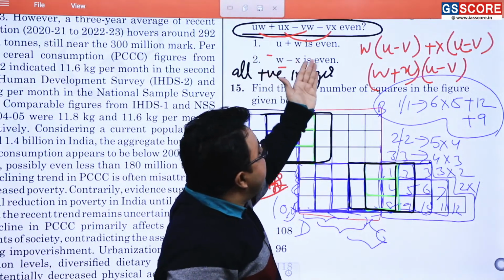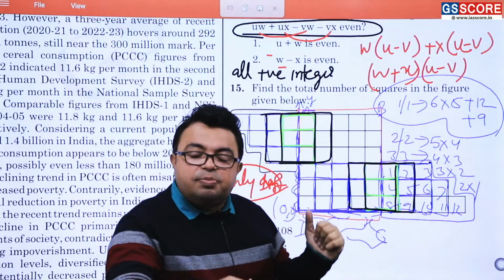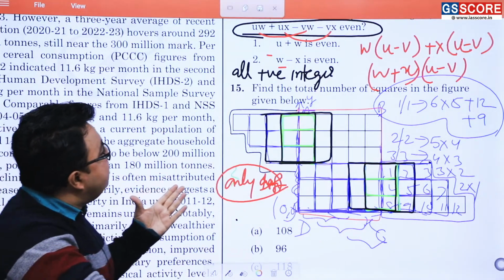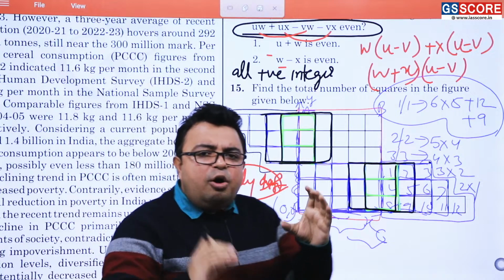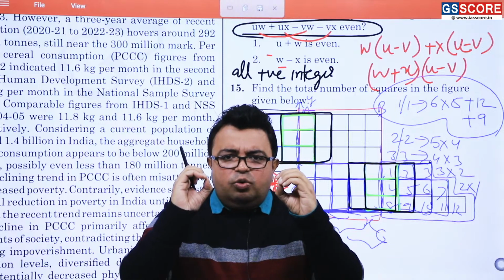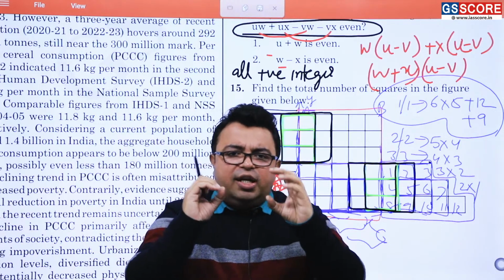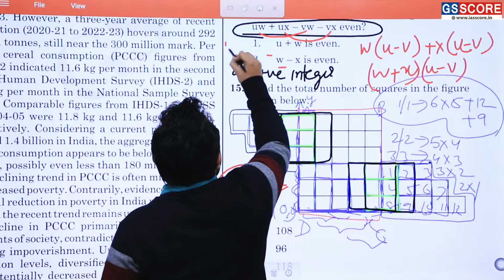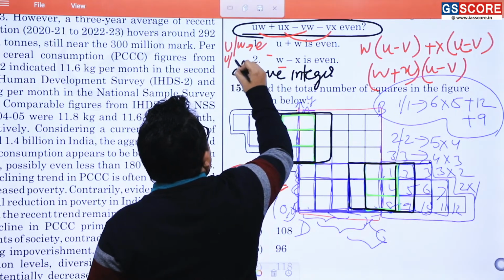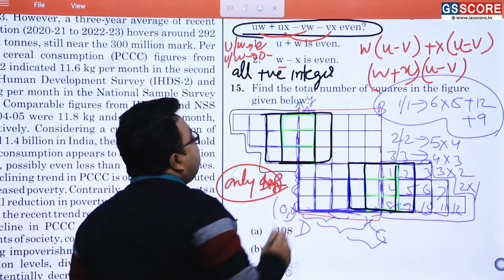U plus w is even. If it is additionally given that u plus w is even, and all are positive integers, what can be the thing? The sum of two positive integers is an even number. Even plus even is even, and odd plus odd is what? Even. So either u and w both are even, or u and w both are odd. Am I correct or not?